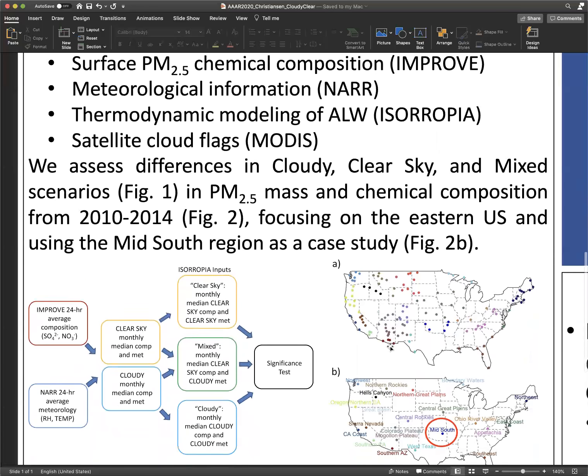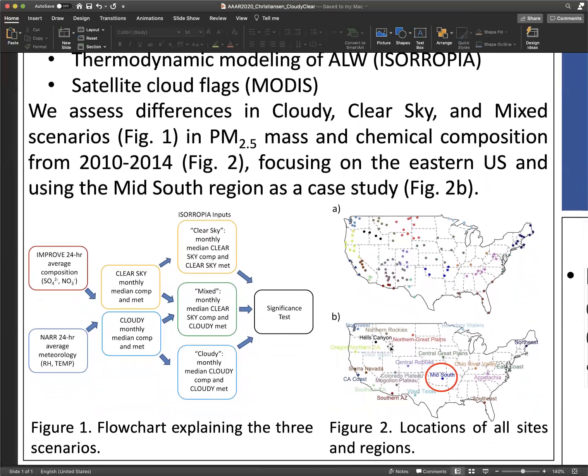First, we take chemical composition information from the IMPROVE network and combine it with meteorological information from the NARR, which is necessary to perform ALW mass concentration calculations in the thermodynamic model ISORROPIA. We pair each IMPROVE surface measurement with MODIS overpasses and use the MODIS cloud flag to determine if the surface measurements were done under cloudy or clear sky conditions. If MODIS was able to successfully retrieve AOT, then the IMPROVE measurement is classified as clear sky. If MODIS did not successfully retrieve AOT, then the IMPROVE measurement is classified as cloudy. As a point of clarification, AOT measurements from MODIS were not used in this assessment, only the cloud flags.